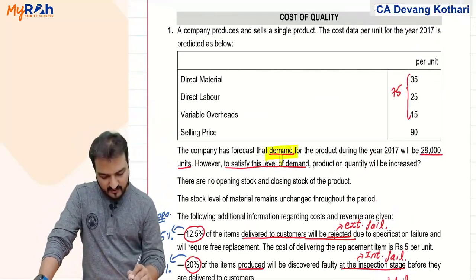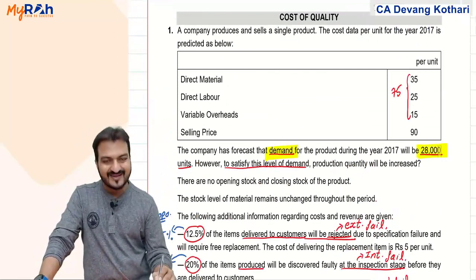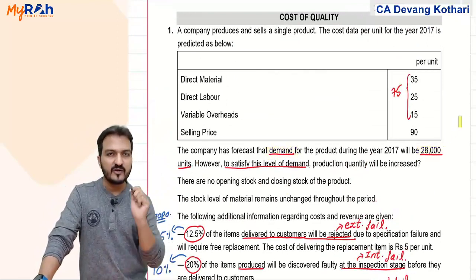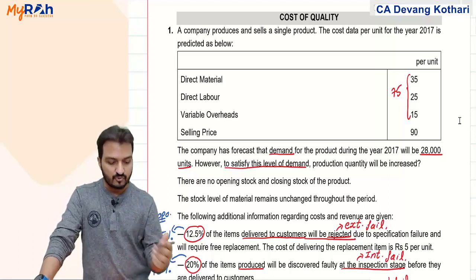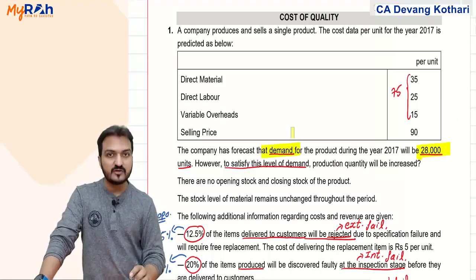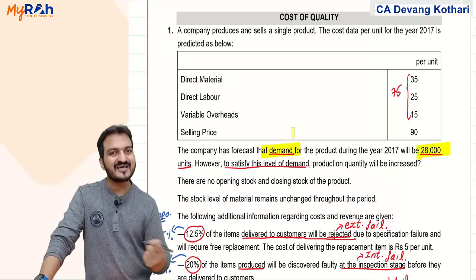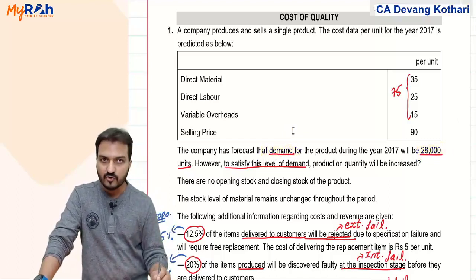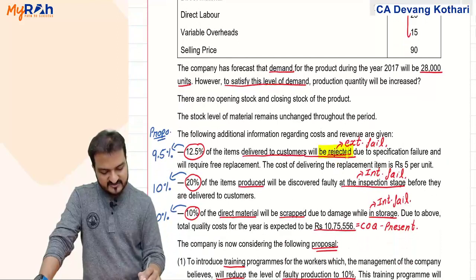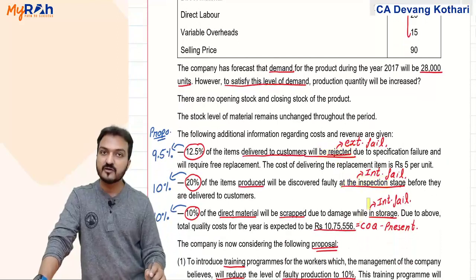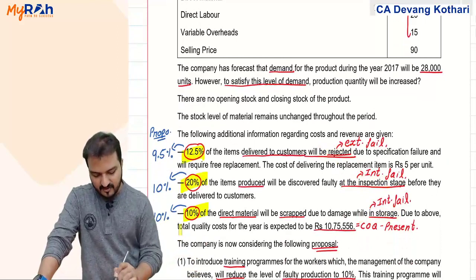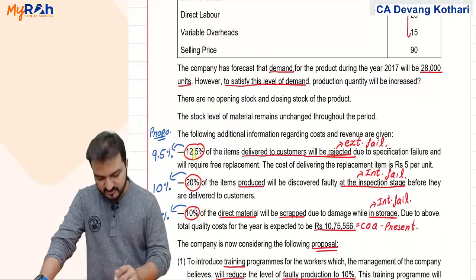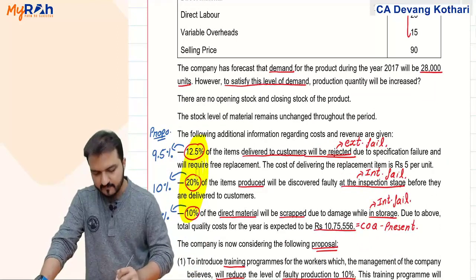Also, the style of calculations that I had explained to you in this question 1 was that you are given the demand of the customer is 28,000. So ultimately 28,000 units demand you have to satisfy. Now to satisfy that 28,000 units demand, will you produce exactly 28,000 only? No, because there are defects, external as well as internal, involved here. Hence we did some calculation making use of these percentages. Let me show you for these three.